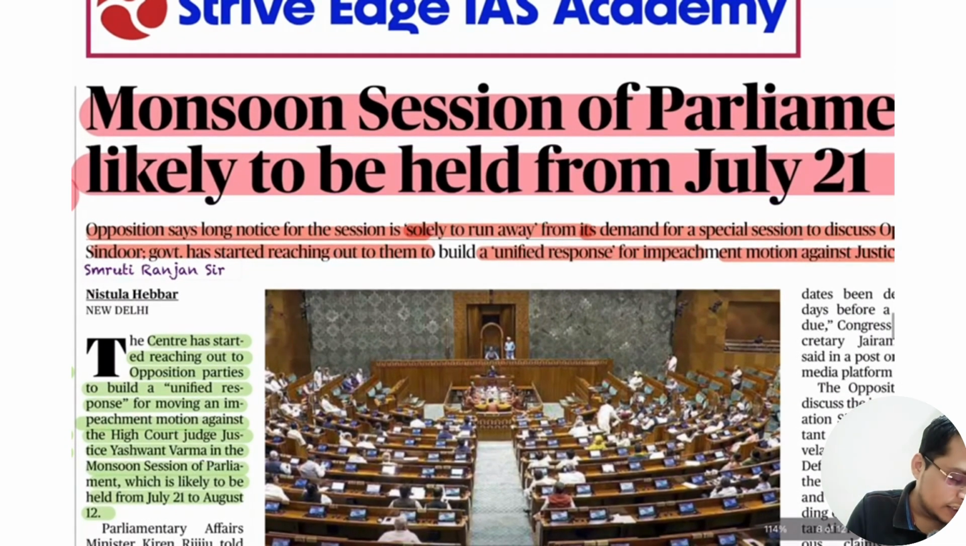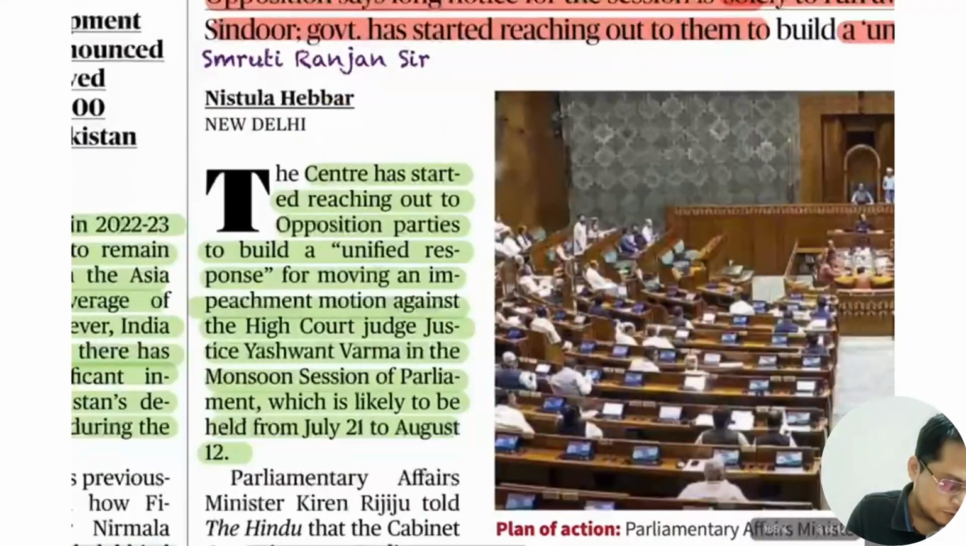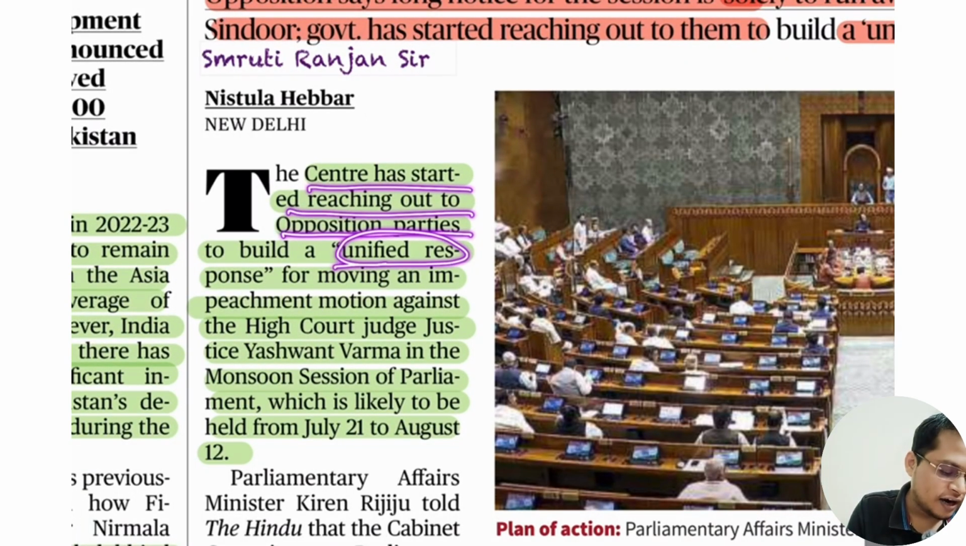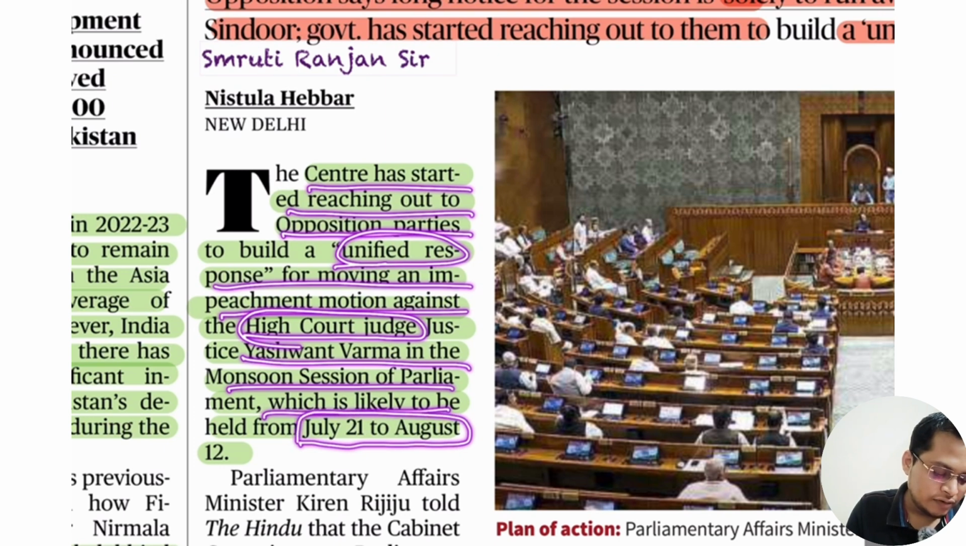The opposition says something, but that is not our concern. The center has started reaching out to the opposition parties, building a unified response for moving an impeachment motion against High Court Justice Yashwant Verma. The monsoon session is likely to start from July 21 to August 12. This is my cause of concern.